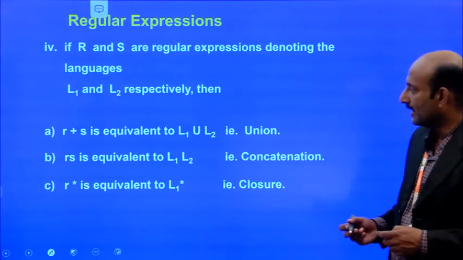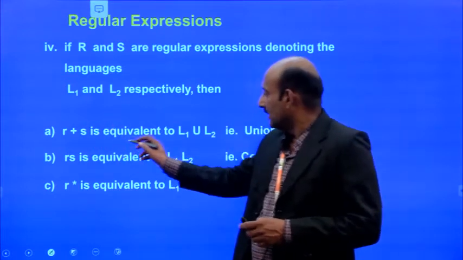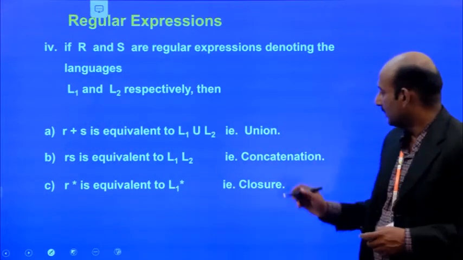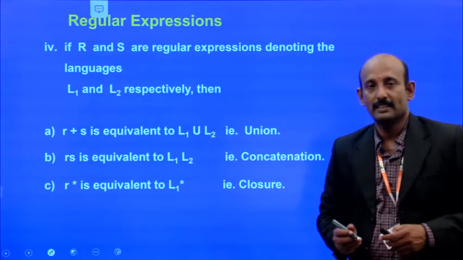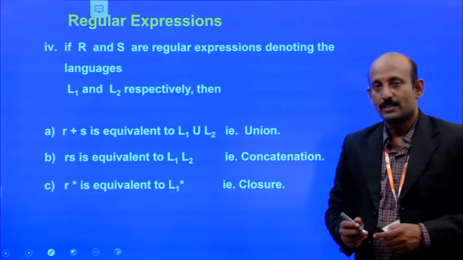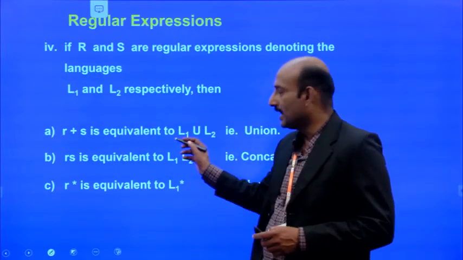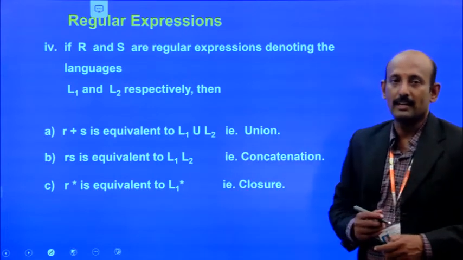Then the regular expression R plus S is equivalent to union. Already we know that the language operations are union, concatenation and so on. So, this regular expression is equivalent to the language L1 union L2.